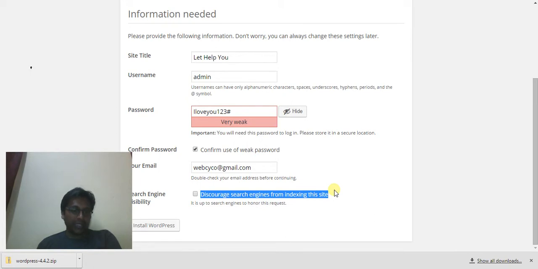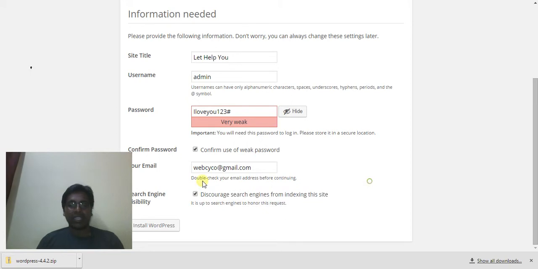Probably because you might be planning for very good, high branding, so you don't want some index files or some hello world files cached into the Google database under your name. So you can simply select it, or else you can ignore it. That's not a big deal, because once you've done one month of SEO, it will be gone. If you know SEO, search engine optimization, you will understand. But I'll just click on install WordPress.